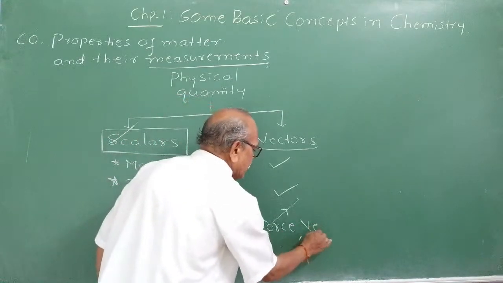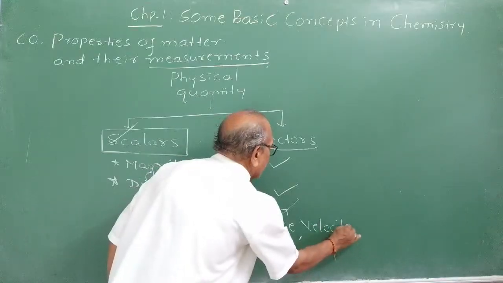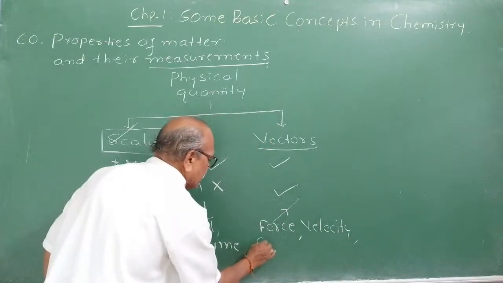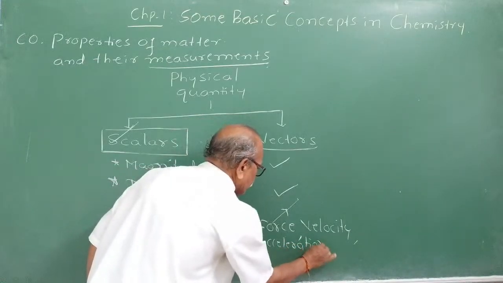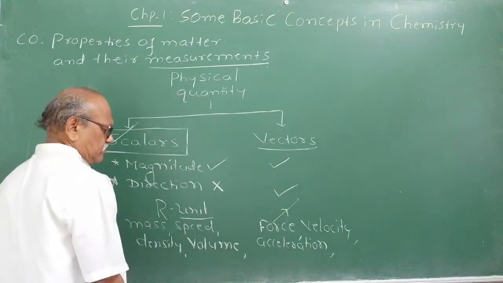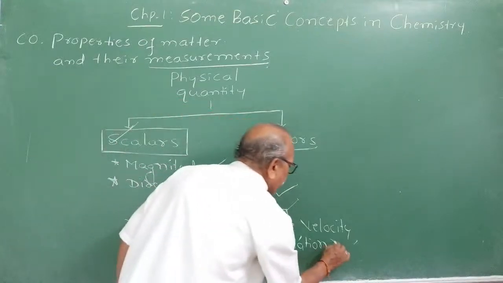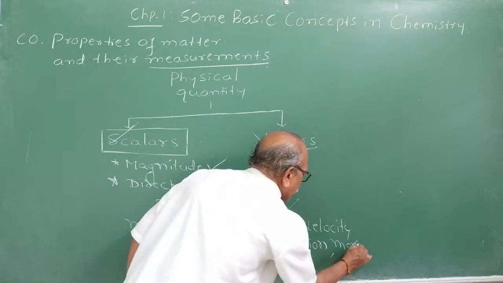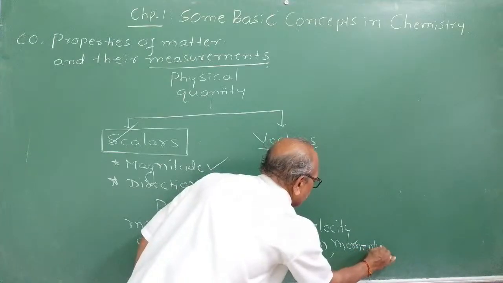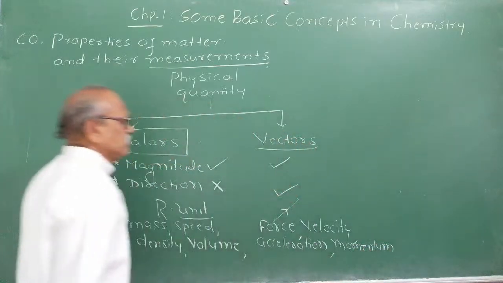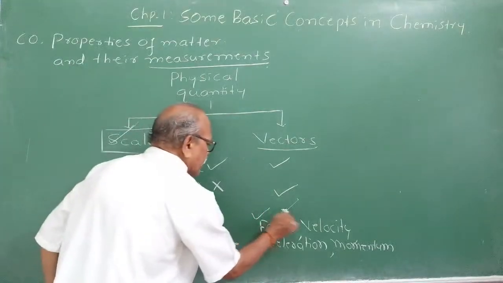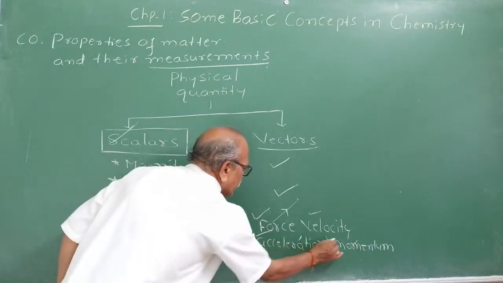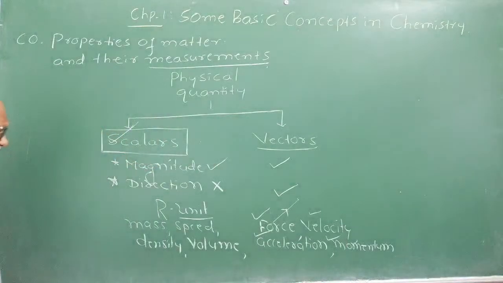Even velocity, acceleration and momentum come under vectors, because they have both magnitude as well as direction. You will study this in detail in physics.